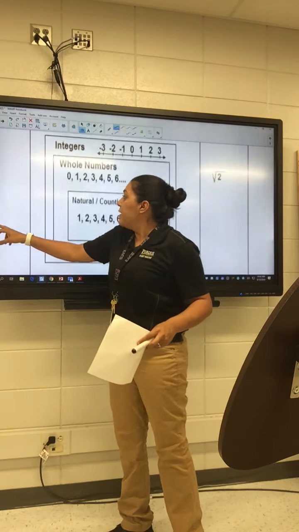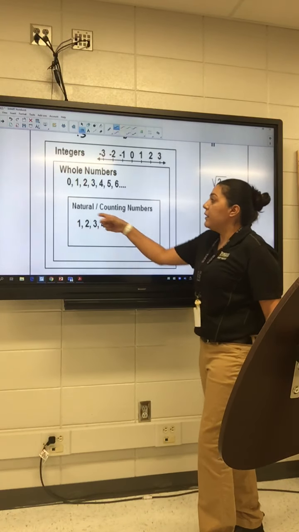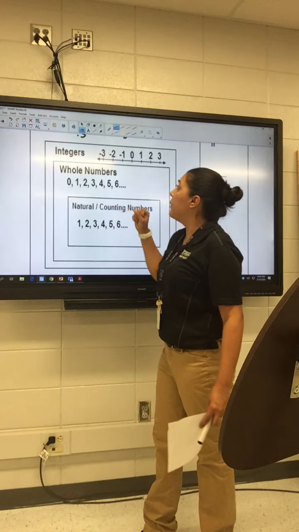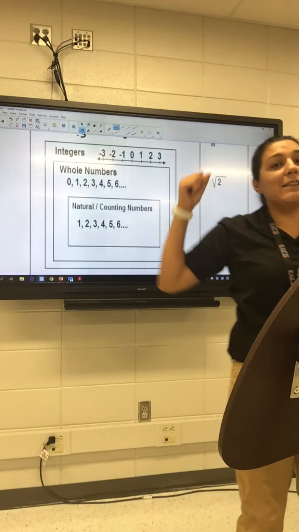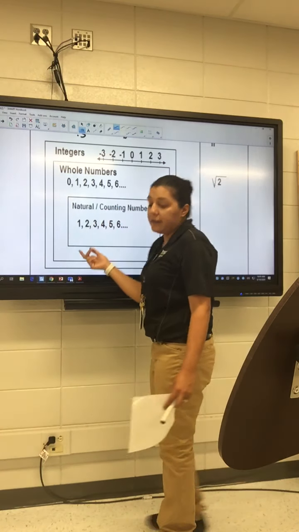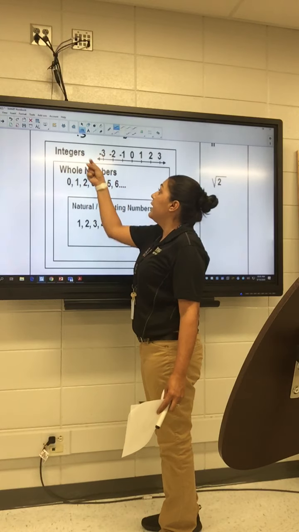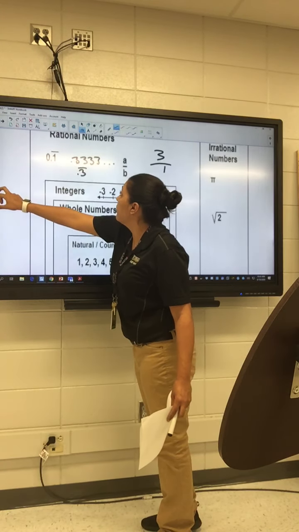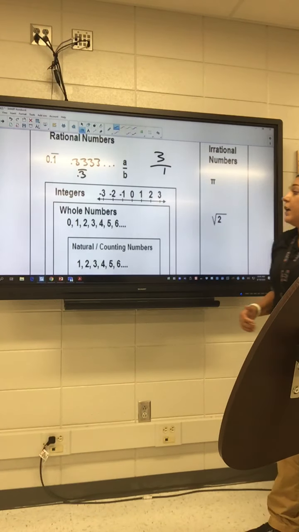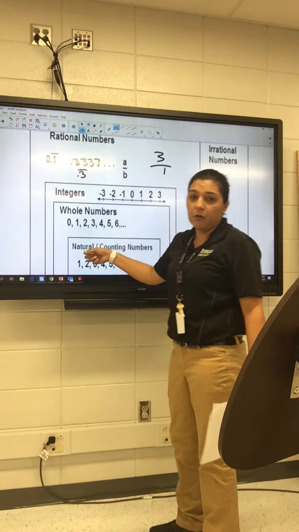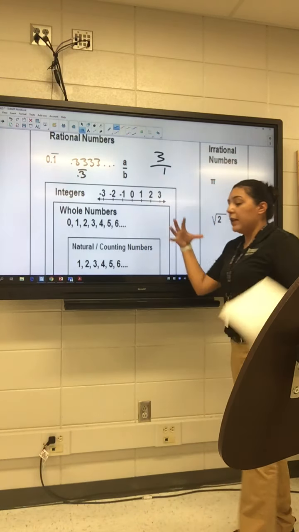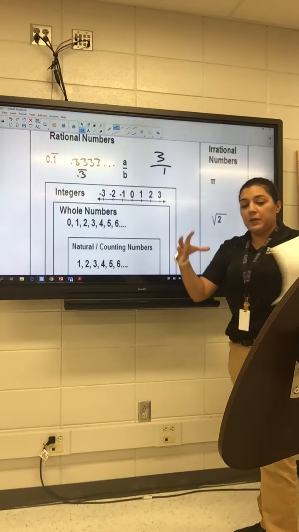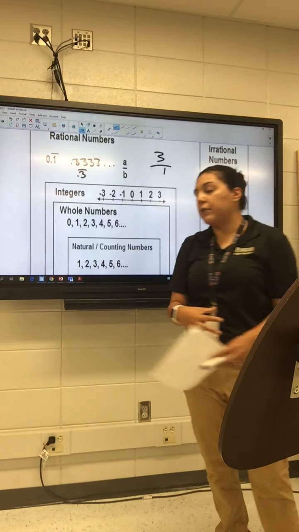So, for example, the number 2, it is a natural number, it is also a whole number, it is also an integer, and it is also a rational number. Okay? If you look at 0, 0 is not a natural number, it is a whole number, it is an integer, and it is a rational number. Okay? If we look at -3, it's not a natural, it's not a whole, it is an integer, and it is a rational. Okay? So it encompasses these things. So if it's one thing way on the inside, it's got to be all of the other things. Okay? But if it's only on the outside, it's not any of the other things on the inside.